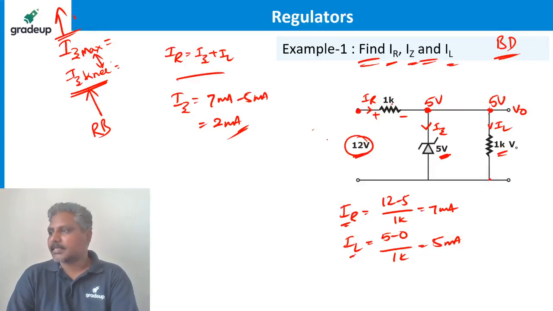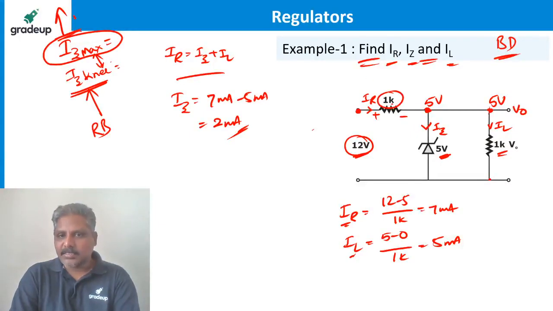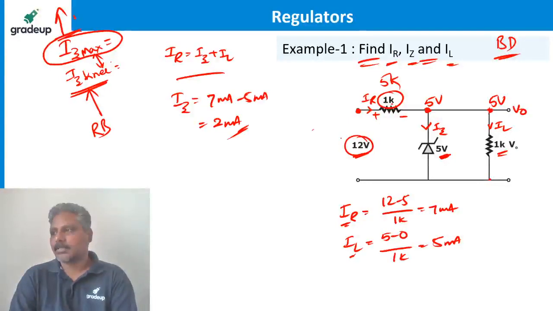Yes, Dev Kumar. If Zener gets damaged, the entire circuit gets damaged because output will not be constant. If that is the case, how to prevent it? We have to ensure that current should not be more than that maximum current. So how can I do that? By increasing this resistance value, because this resistance I am connecting. Instead of 1K, I will connect 5K. Maybe then the current is smaller. Can be done.